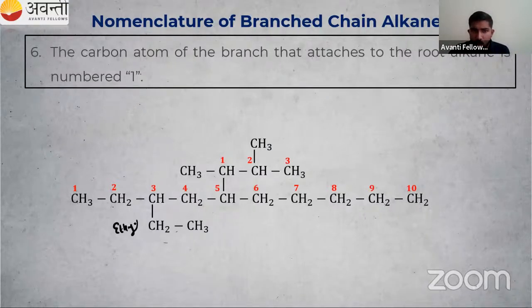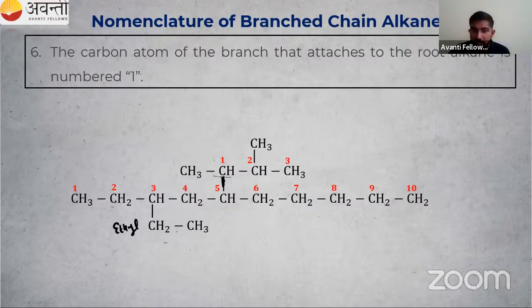We have an ethyl group. Here we have some complex substituent. How to name this complex substituent? The numbering is already done by me, so you have to just name this complex substituent. Simple substituent, I know, 3-ethyl. No need to worry about that. How to name this complex substituent? Can anyone tell me the answer? From where do we have to start the naming?